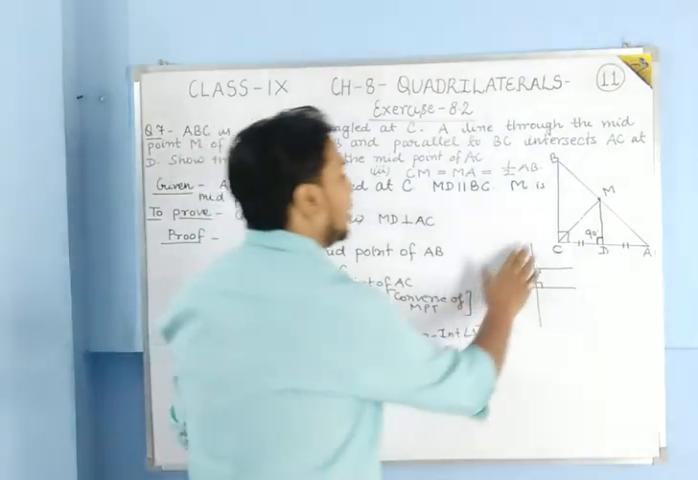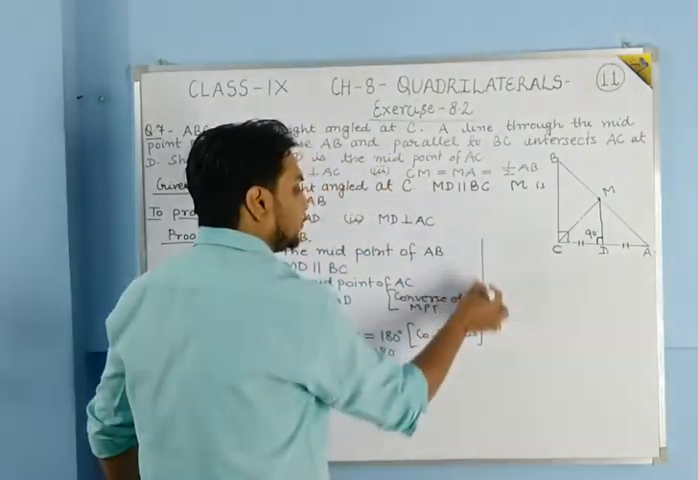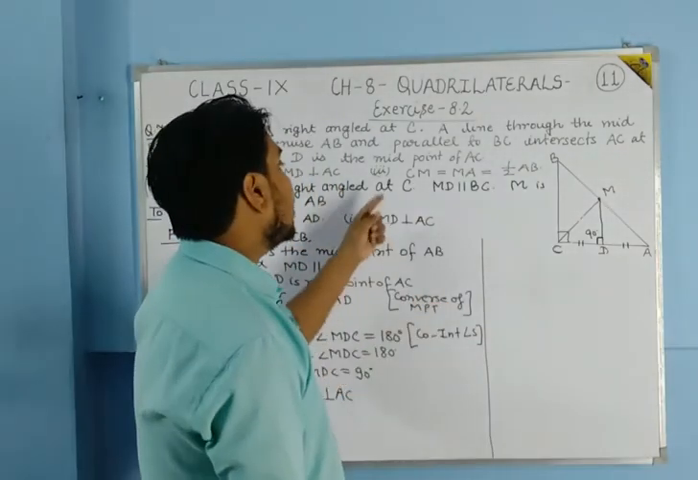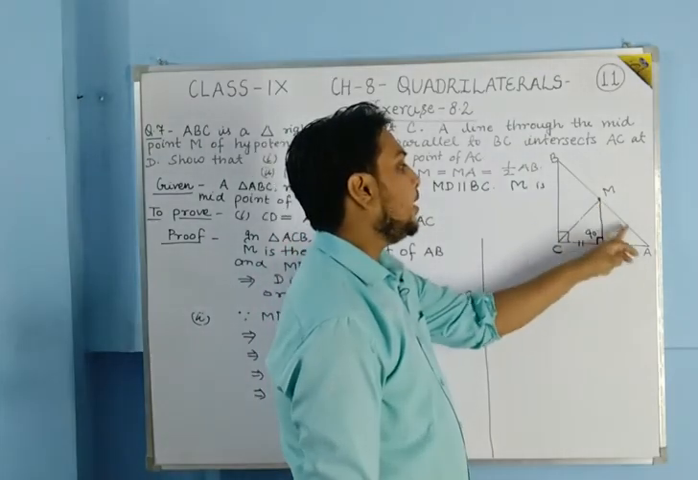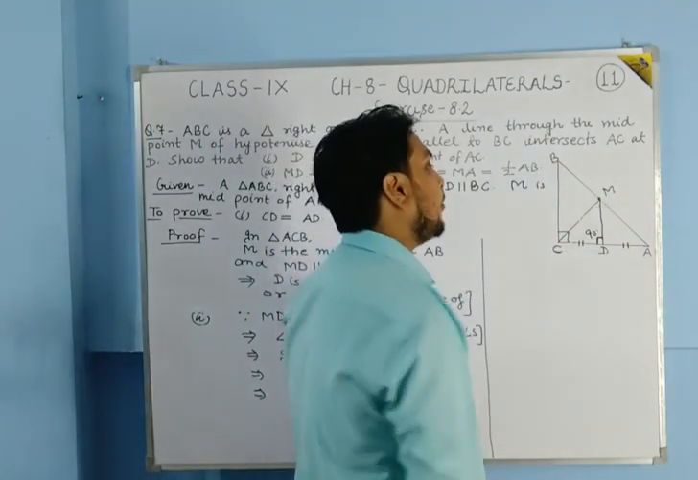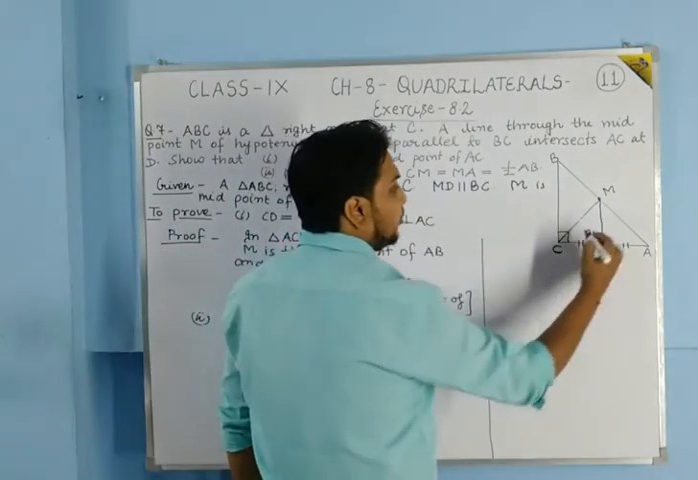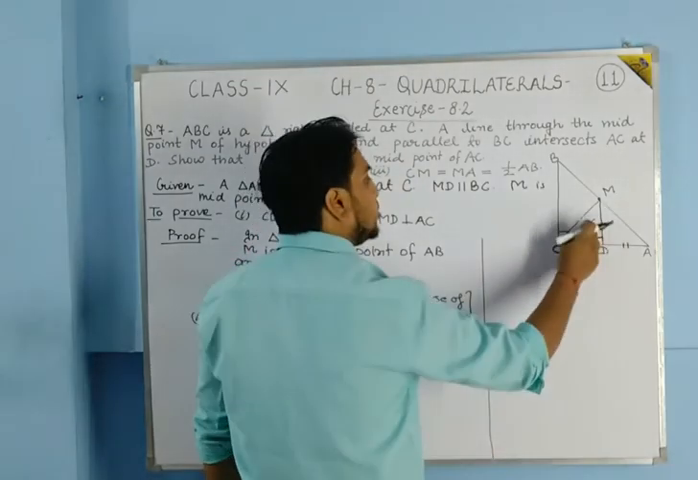Now coming to the third part of this question. In the third part we have to show that CM is equal to MA, that is, length CM is equal to MA is equal to half of AB. So students, for this we have to take these two triangles.